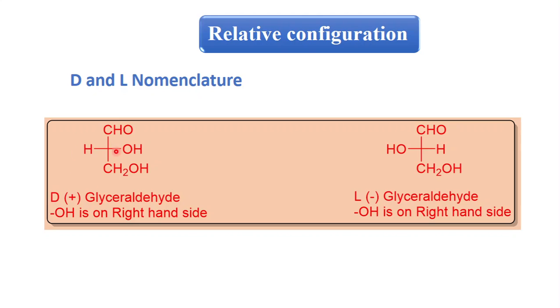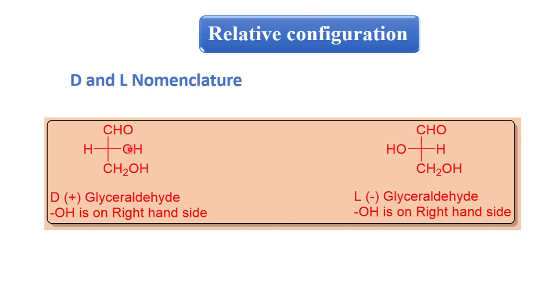Now look at this structure carefully. It has this chiral carbon, the CHO group, that is the aldehyde group, then the OH group, hydroxy group, hydrogen, and CH2OH group.